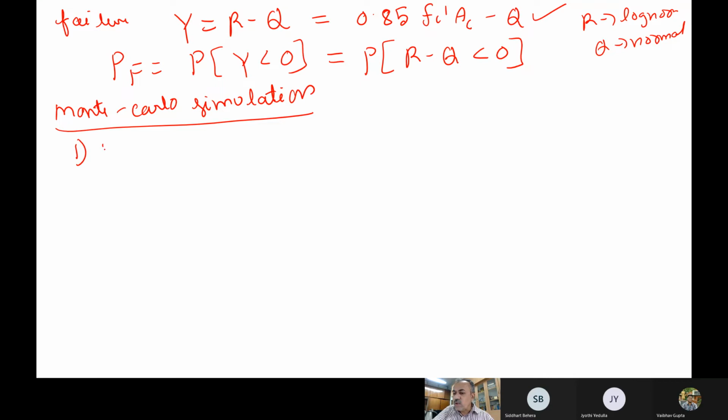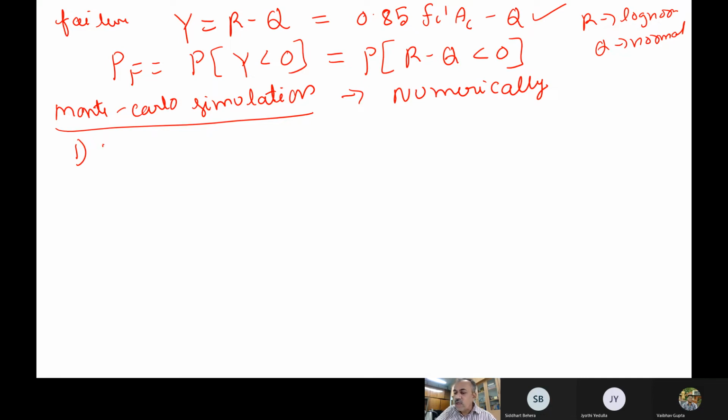You do everything numerically, nothing analytically. If you have a computer, it is very easy. This technique was not popular in the olden days because numerical computations used to take a lot of time and computers were expensive. So people preferred Taylor series expansions or analytical formulation. But now computer power has increased, computations are very cheap and don't take much time. So Monte Carlo simulations have become very popular, and you are calculating everything numerically.